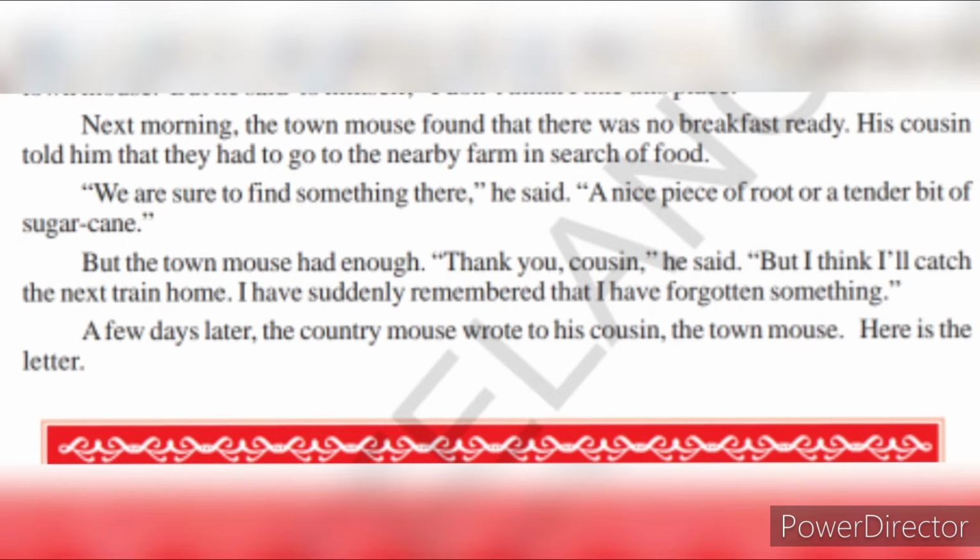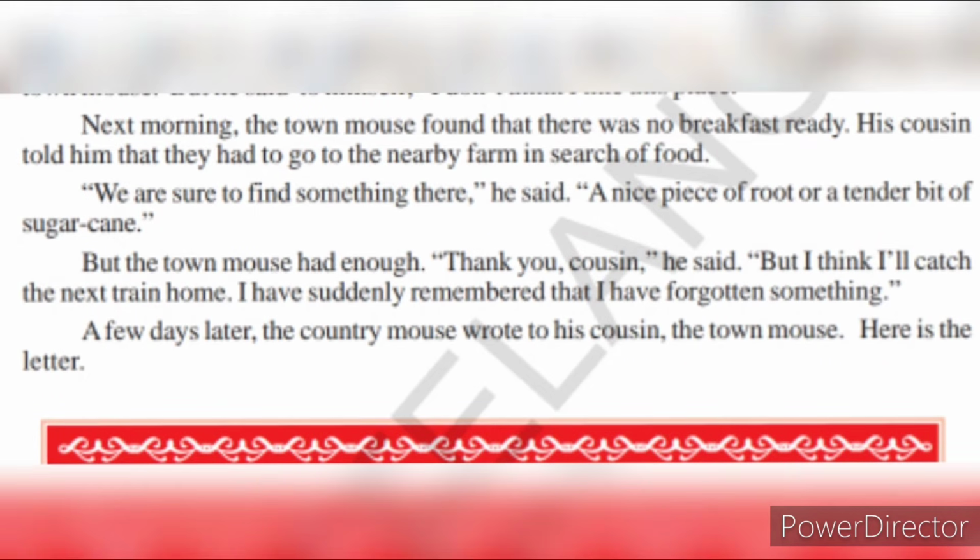Next morning, the town mouse found that there was no breakfast ready. His cousin told him that they had to go to the nearby farm in search of food. So when the town mouse got up, he did not see any breakfast ready for him. The country mouse told him that we have to go to the nearby farm and search for food. We are sure to find something there, he said. A nice piece of fruit or a tender bit of sugarcane. So we can find some roots or sugarcane in the nearby farm, so we have to go there and search for that food.